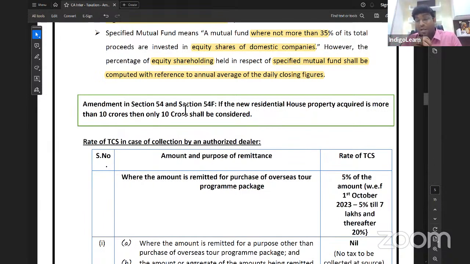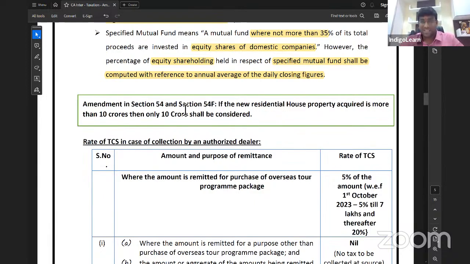But in 54F, what is special point? Asset transferred is any long-term capital asset other than residential house property. And investment is made in residential house property. And 54F has got one more special point which says that the assessee, that is an individual or HUF, should not own more than one residential house on the date of transfer. That is a very, very important condition.